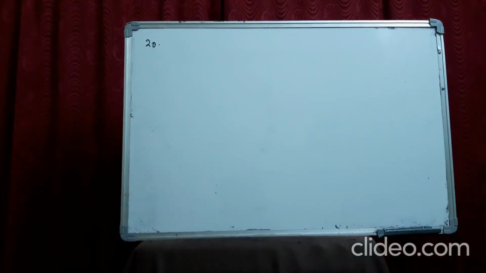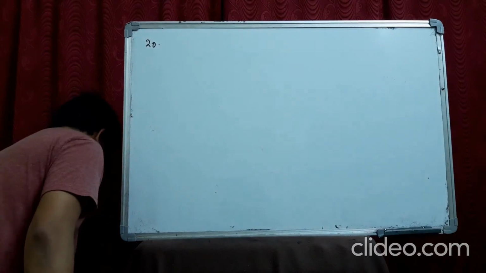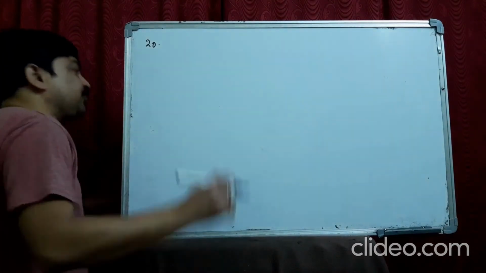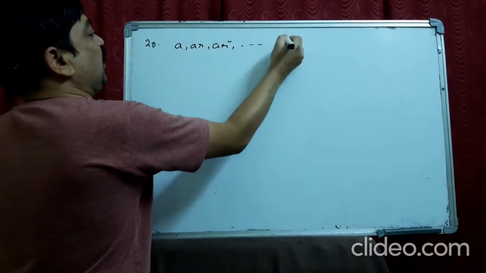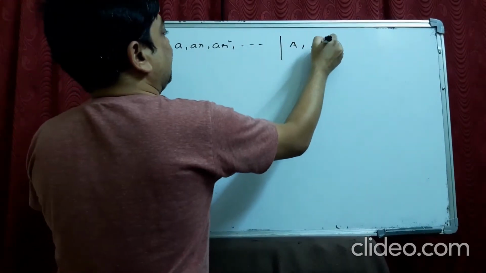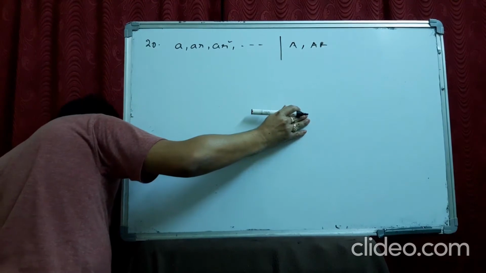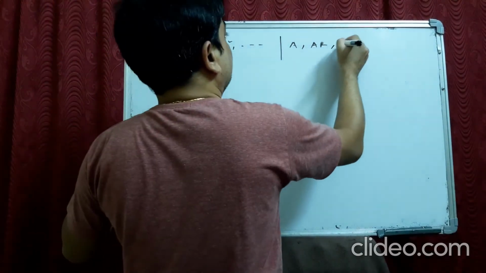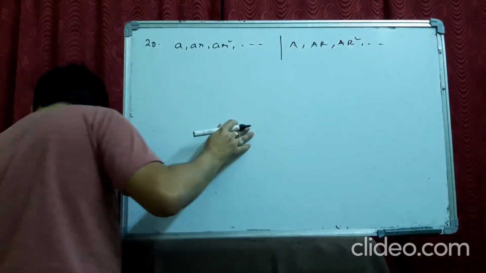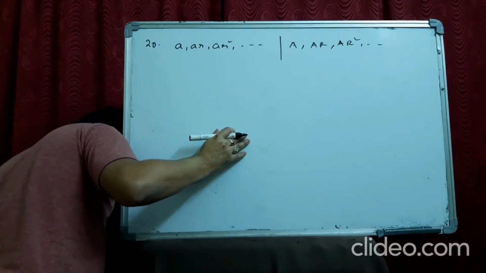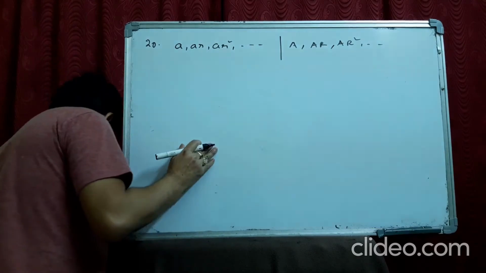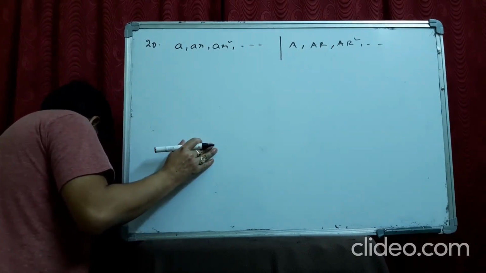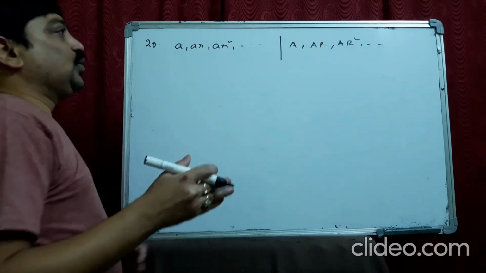The next problem is of the same model. Product of the corresponding terms of two GPs: A, AR, AR square, and so on, and also capital A, capital AR, capital AR square, and so on. We have to show that if you take the product of the corresponding terms, they are also in GP.